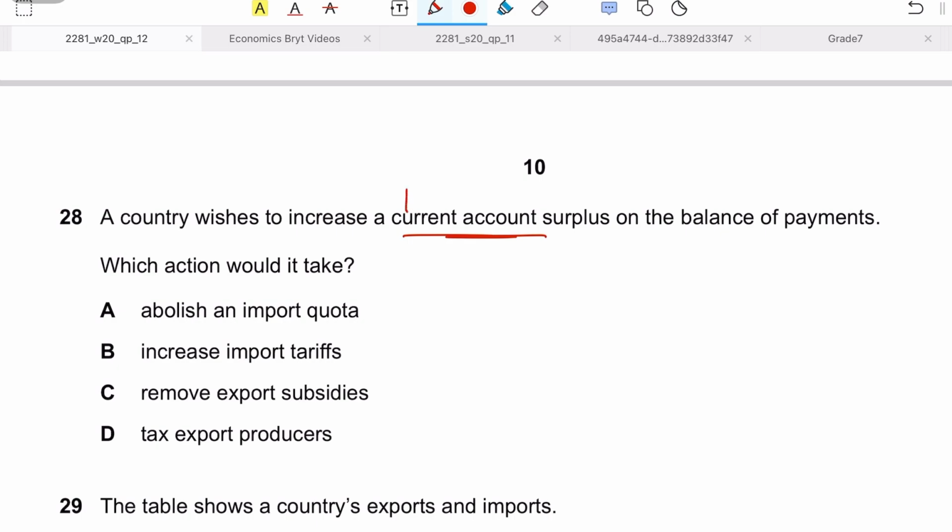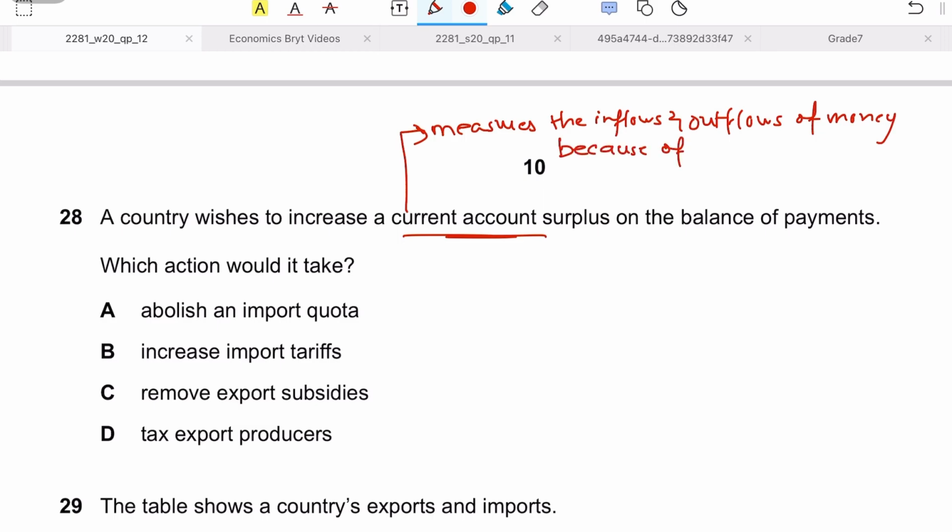So what is the current account? The current account basically measures the inflows and outflows of money coming into and going out of the economy because of trade in goods and services, that is trade in visible goods and invisible goods, and due to investment incomes, or let's say net factor income.